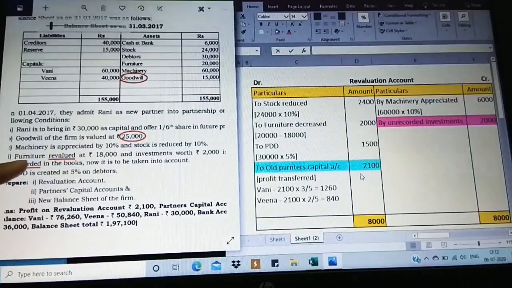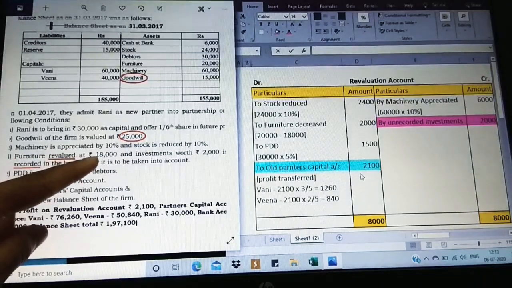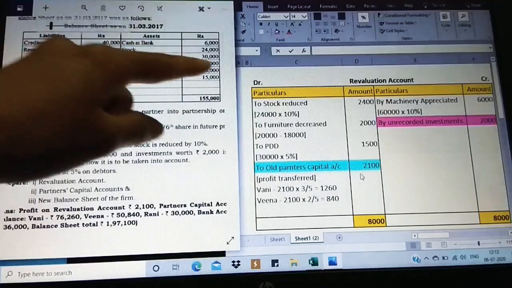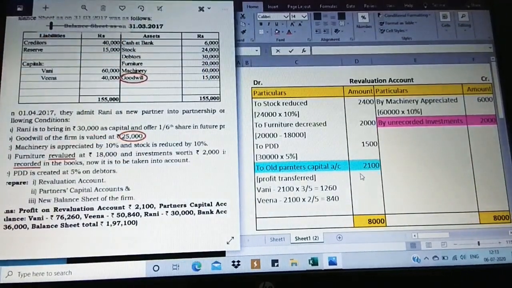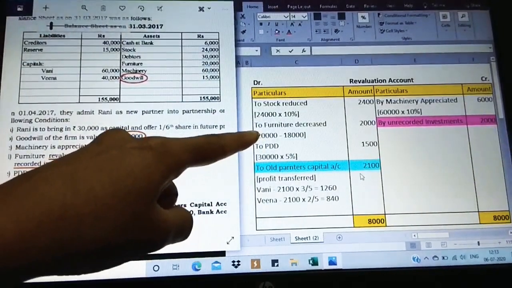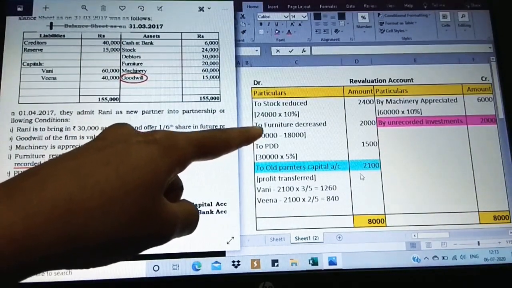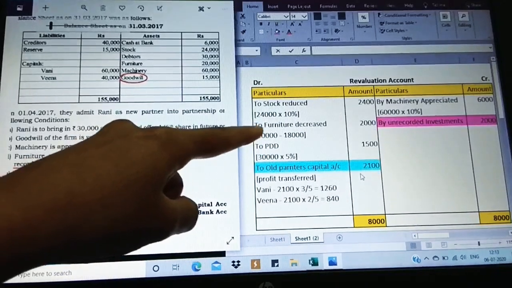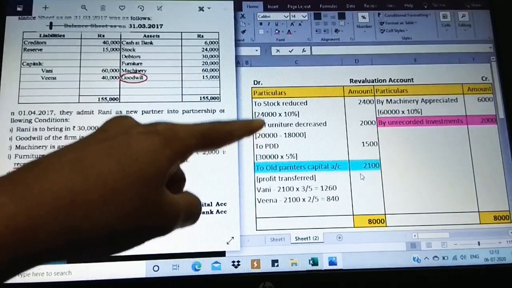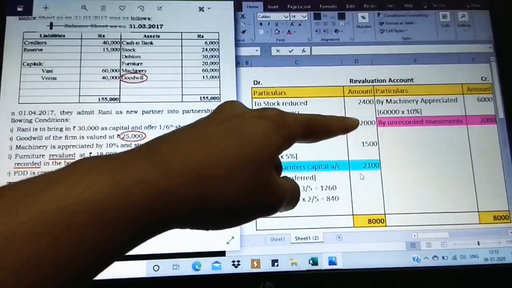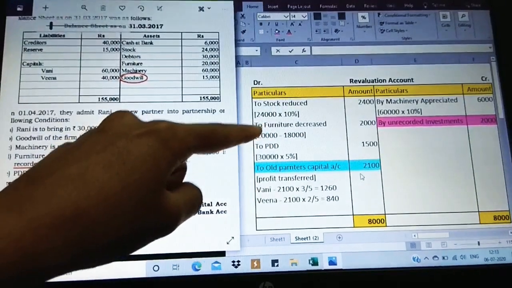Next, furniture revalued. The present market price is 18,000, but your book value is 20,000. So there is a loss for us. If there is a loss, it is going to be on the debit side. So I've taken this on the debit side. It is a decrease. Clear? Because when you're selling the furniture at the market price, you have a loss of 2,000. So we have to take this on the debit side.